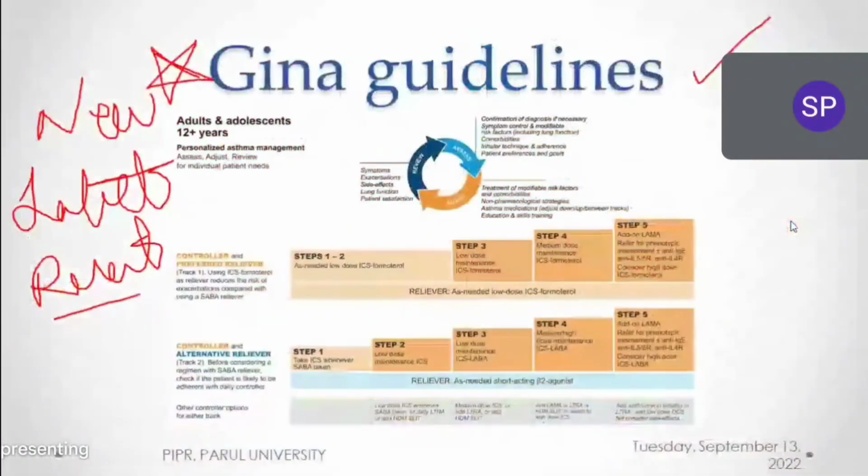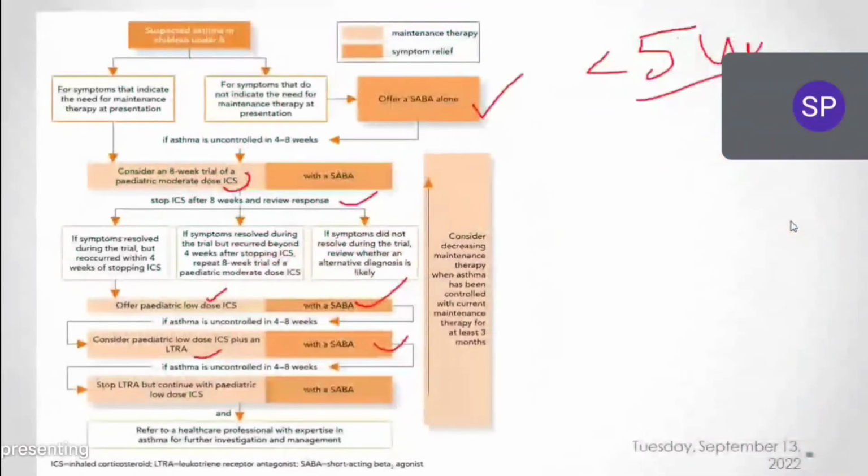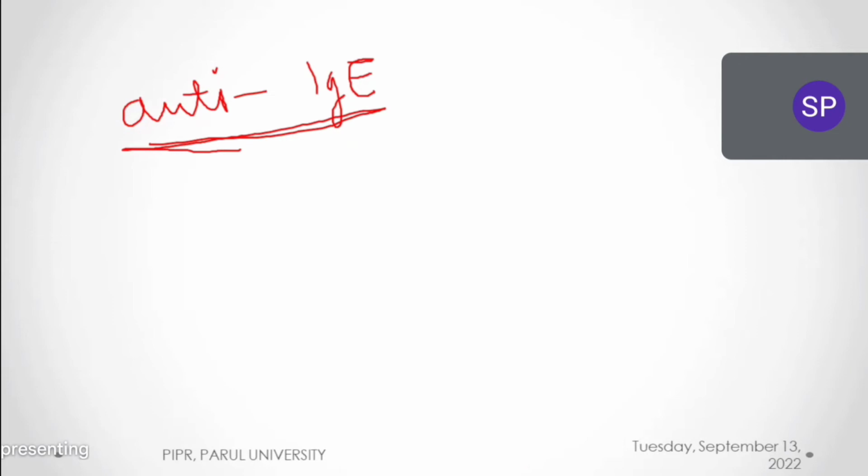One second. For biological therapies, I think in last class we didn't see this pharmacology. See, we have anti-IgE. Everyone remember this, anti-IgE. This is the older drug. In previous days it was used, and nowadays also it is being used.